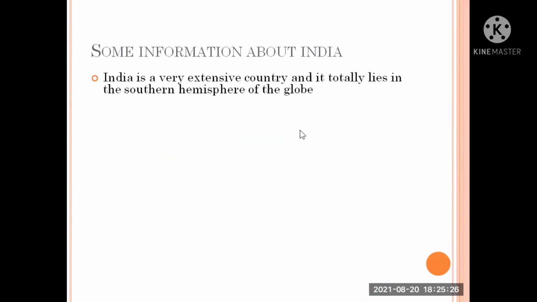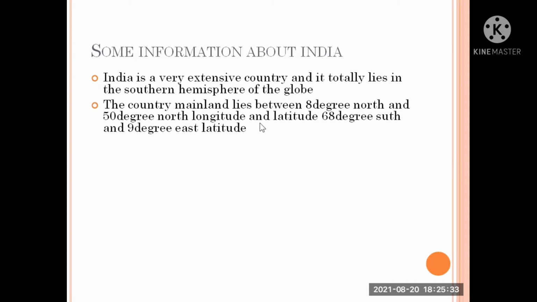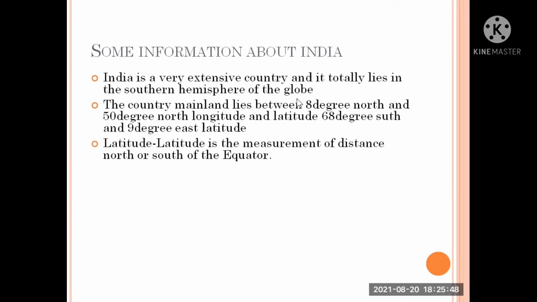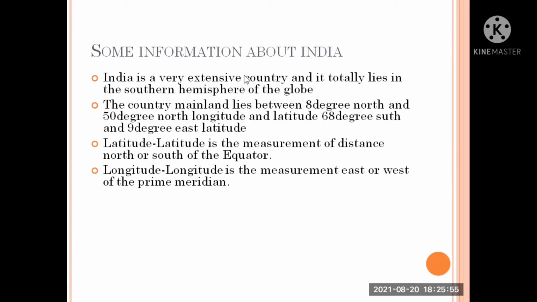Let us know some information about India. India is a very extensive country, and it totally lies in the northern hemisphere of the globe. The country's mainland lies between 8 degrees north and 37 degrees north latitude, and 68 degrees east and 97 degrees east longitude. Latitude is the measurement of distance north or south of the equator. Longitude is the measurement east or west of the prime meridian.